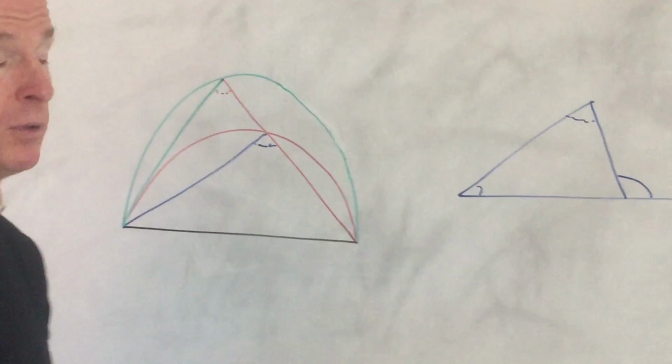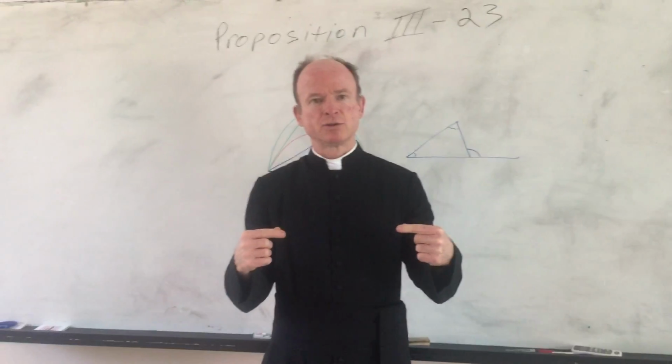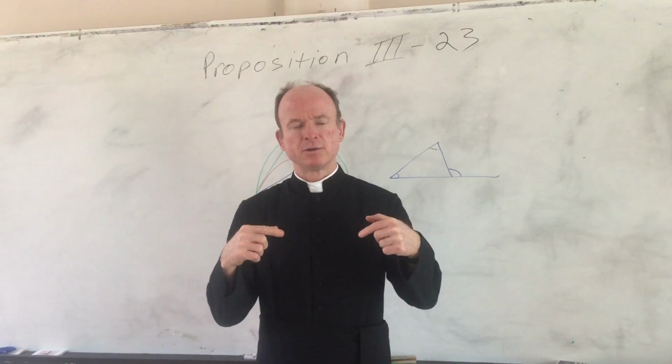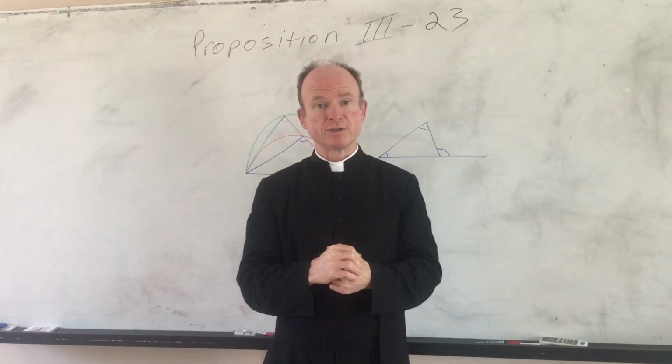Okay? So we have proven then that given a straight line, there cannot be constructed on the same side of that straight line two similar segments of circles which do not coincide.